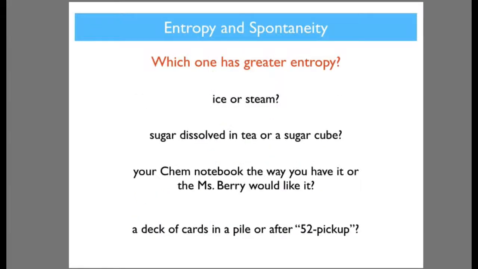Which one has greater entropy, ice or steam? That's right, steam. Which has greater entropy, sugar dissolved in tea or sugar cube? Which is more disordered? Again, you're correct, it is the sugar dissolved in tea. Your chemical notebooks, the way you have it or the way Miss Berry would like it? Well, that depends. If it's Fred's, this wouldn't work, but for other people, the way you have it is probably more disordered than how Miss Berry likes these things.